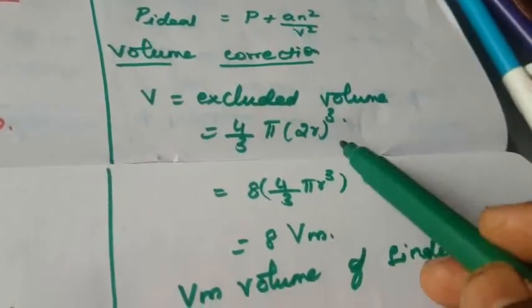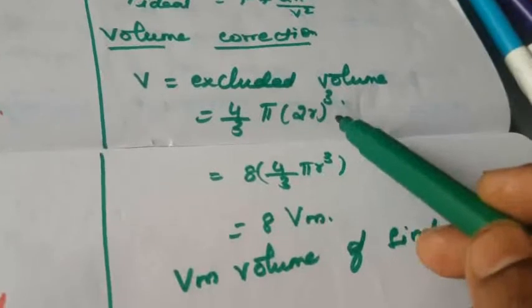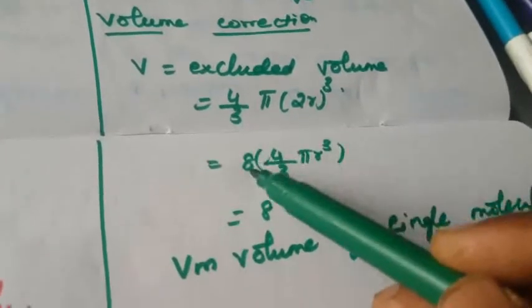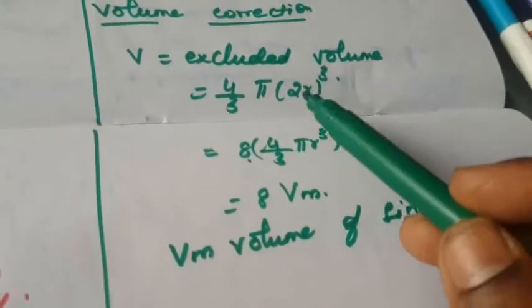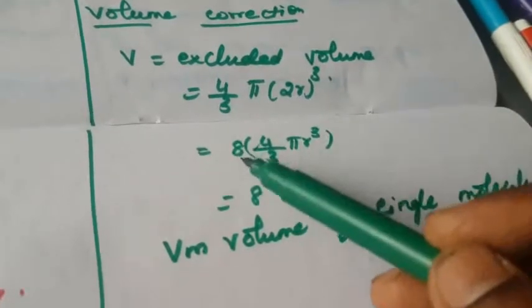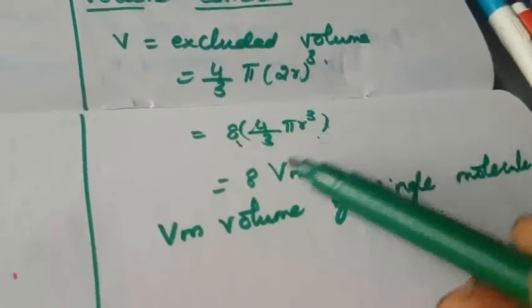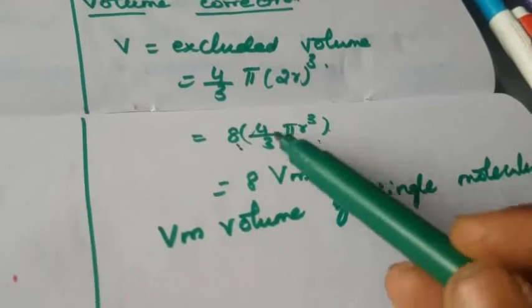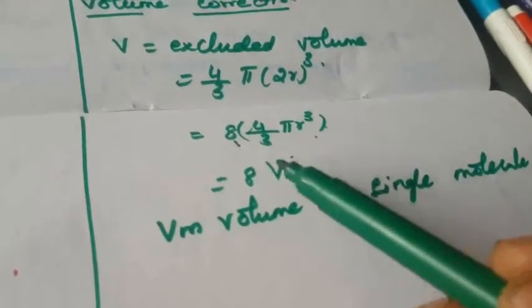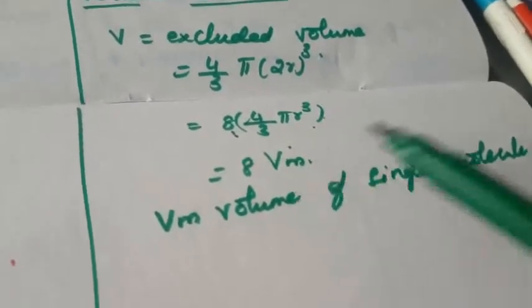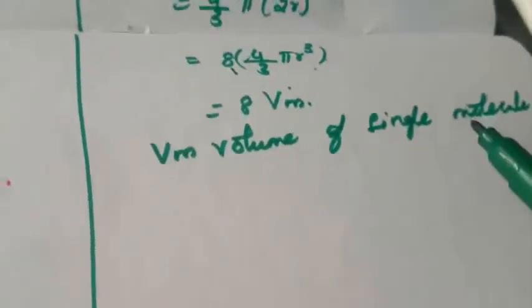4 by 3 pi r cube. What is r? That is 2r, cubed, so we are writing here 8 times 4 by 3 pi r cube. That is 2 cubed, meaning the value 8, times 4 by 3 pi r cube. So that is Vm. What is Vm? It is the volume of the molecule. So 4 by 3 pi r cube is the volume of the molecule, so 8 Vm, where Vm is the volume of a single molecule.